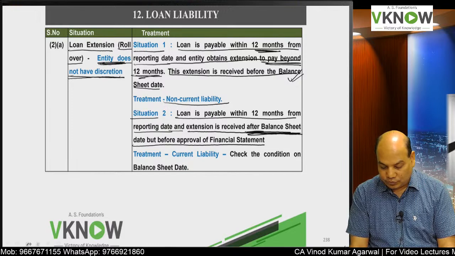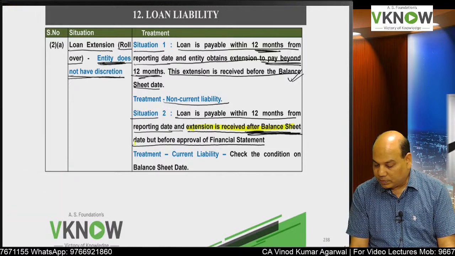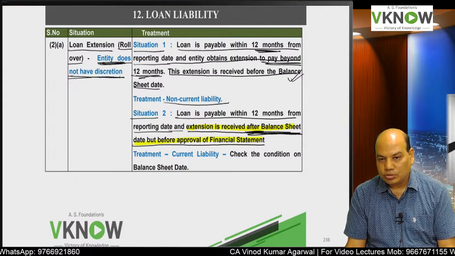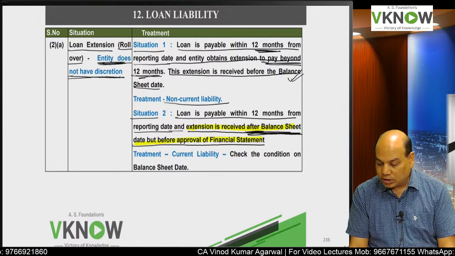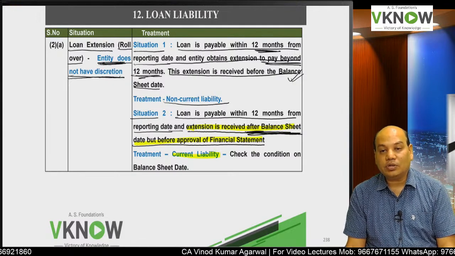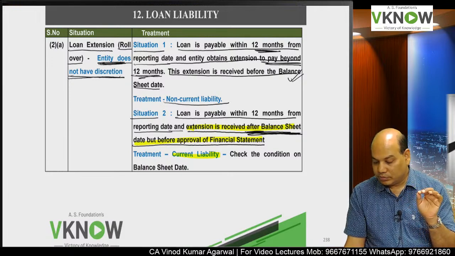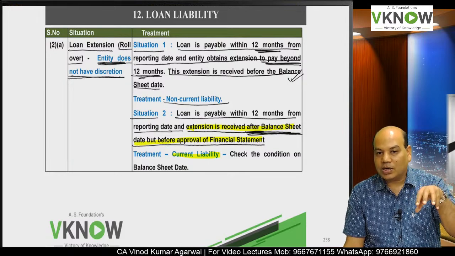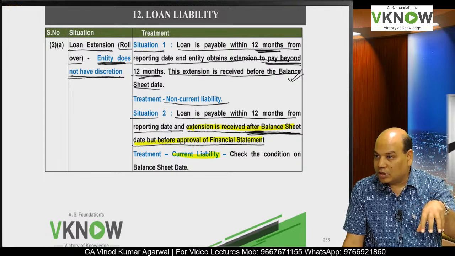Now this is confusing. Extension received after balance sheet date but before the approval of the financial statement by the board. So the standard says look at the condition on the balance sheet date. On the balance sheet date, what is the condition? Current liability, because it became payable within 12 months. So as on the balance sheet date, the condition of the loan is current liability.